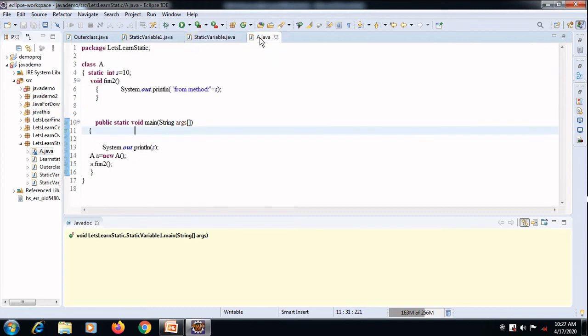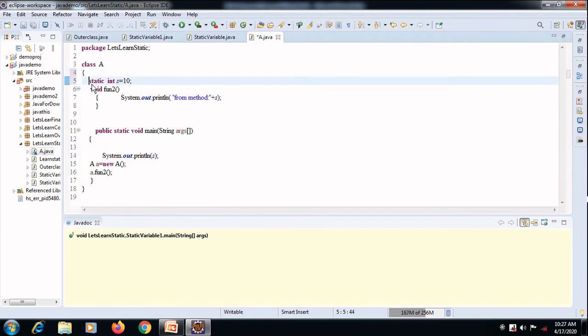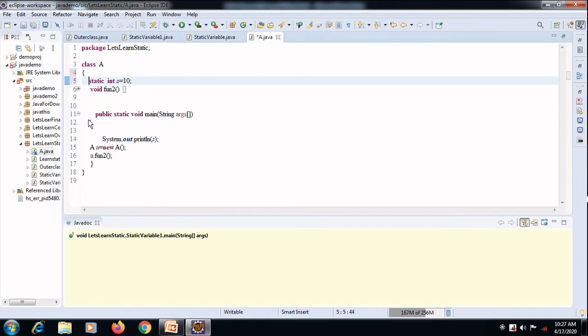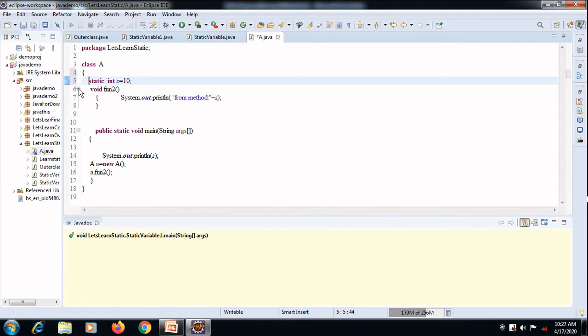Now let's see another example. In this case, I am having a variable static int s equal to 10, right? Now I want to display this variable. So how can I display it? I can directly display it, since this is a static variable, right? Now I am creating a function where I am displaying the value. So how do I have to invoke it? I have to create an object for the class, then I can invoke the method, right? Hope you got it.